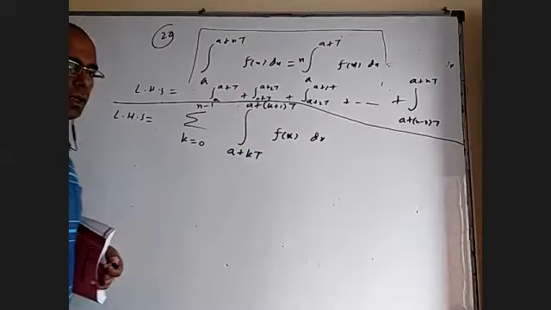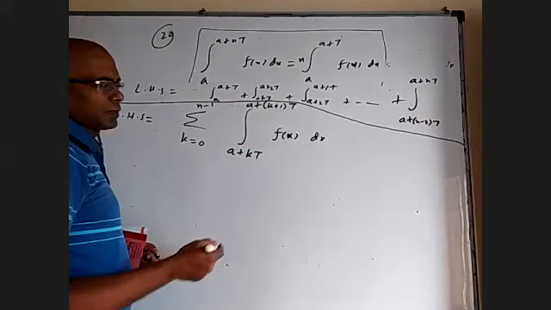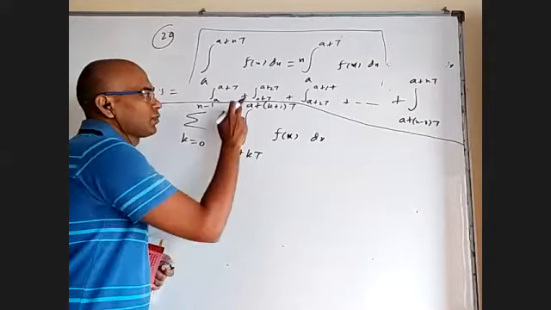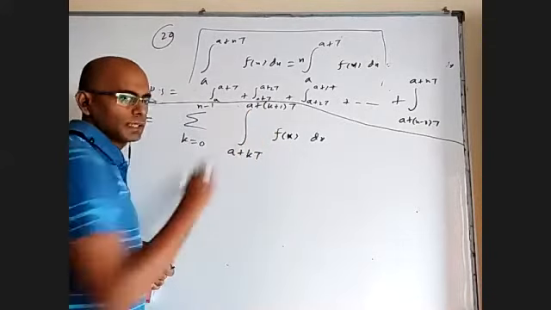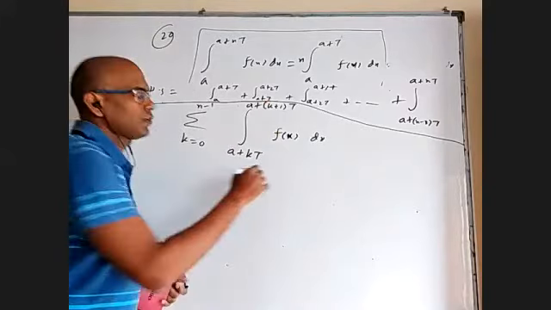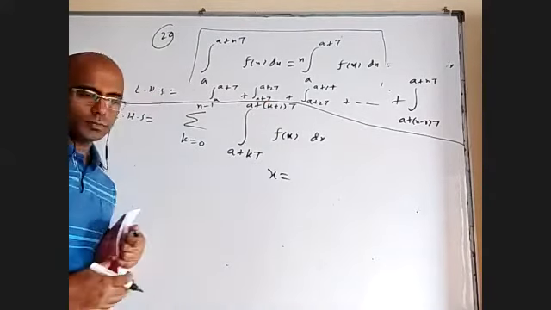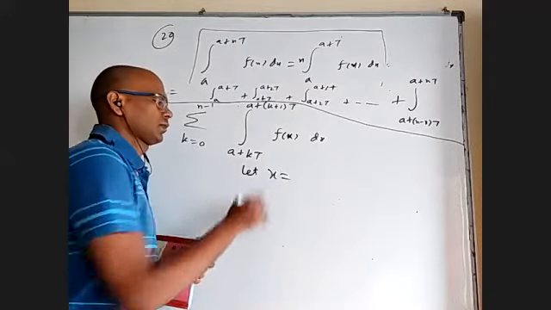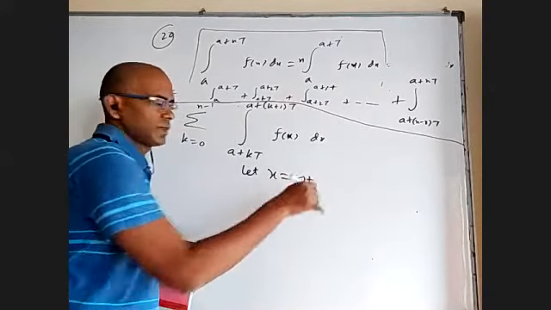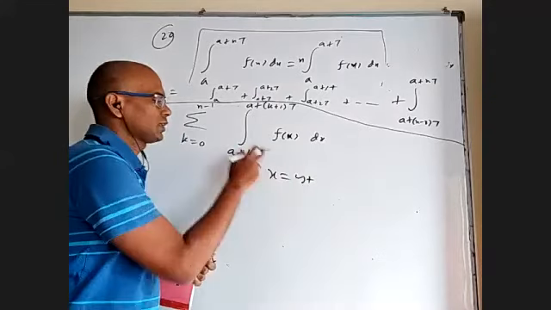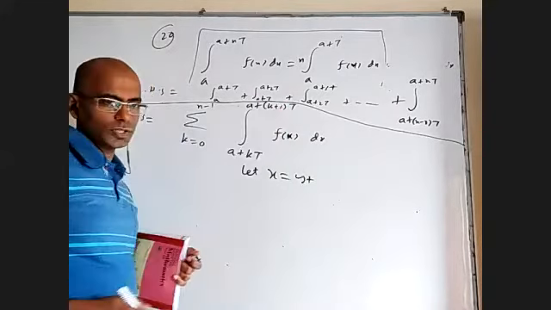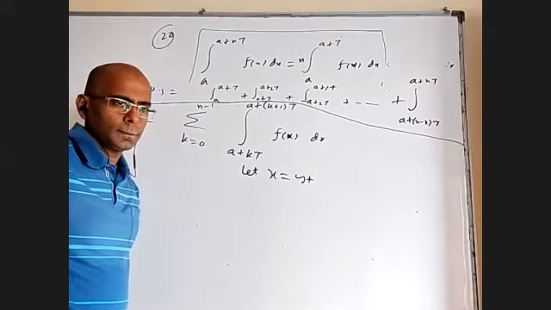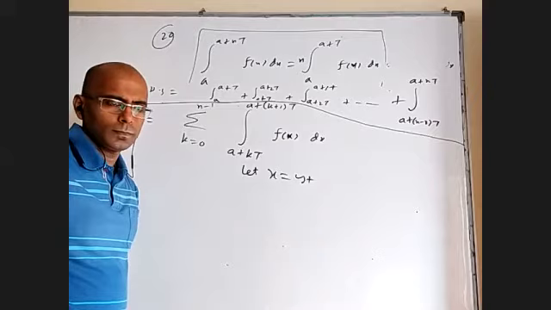Okay. Now, just for the purpose of writing easier, I want to change this limit to A and I want to change this limit to A plus T. What should I take x as? Anybody want to give an idea? I should take x as y plus something. What should I take so that this will become A and this will become A plus T?